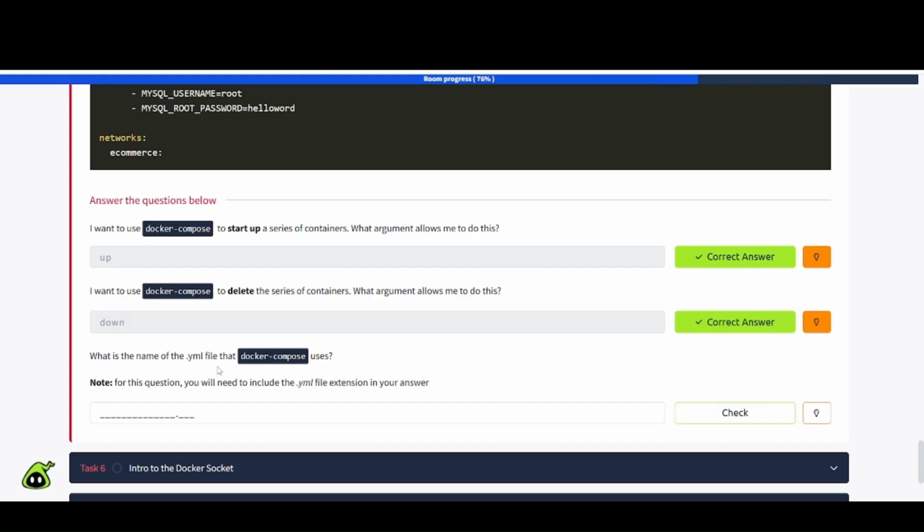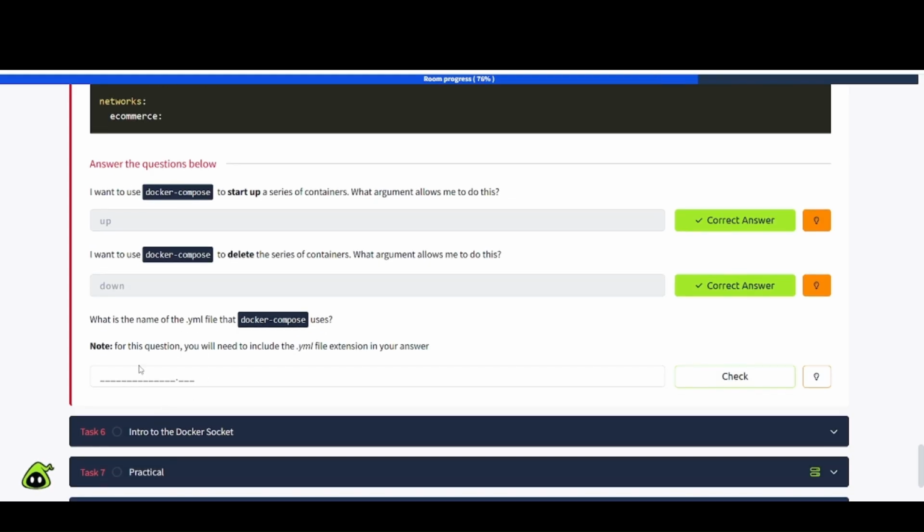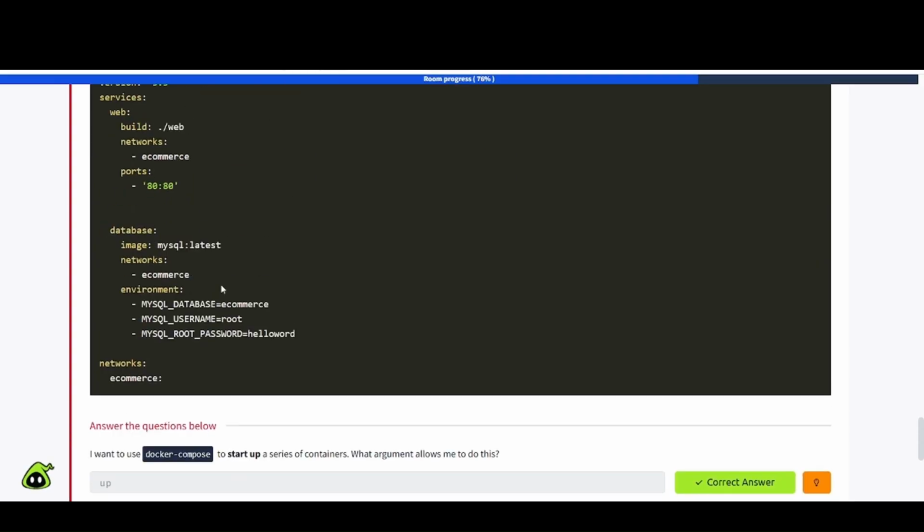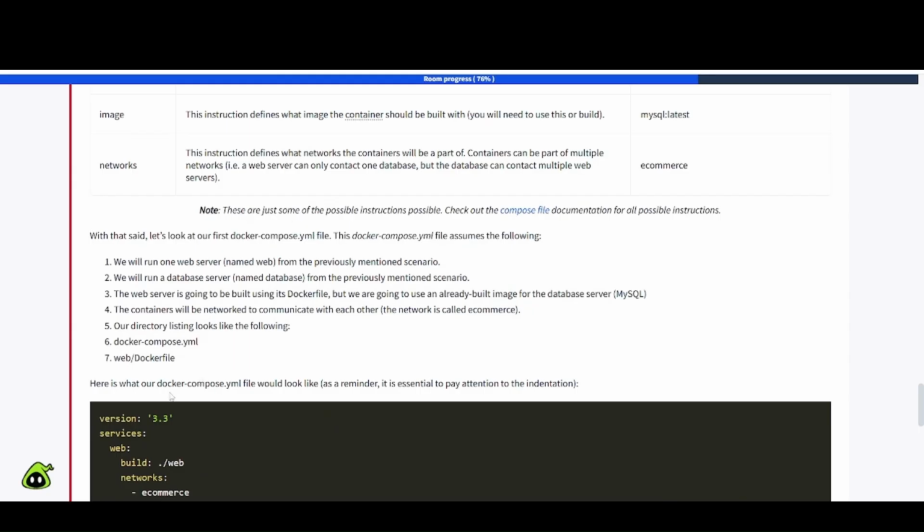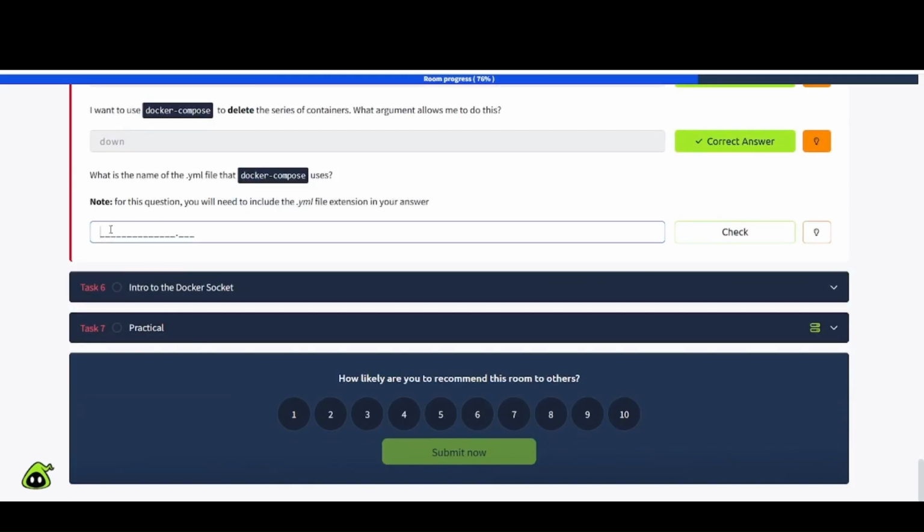What is the name of the YAML file that Docker Compose uses? For this question, you will need to include the .yaml file extension in your answer. Okay. So I'll have to go back up and see which one that was. It should be this here, I believe. So we're going to copy this, plug it in.